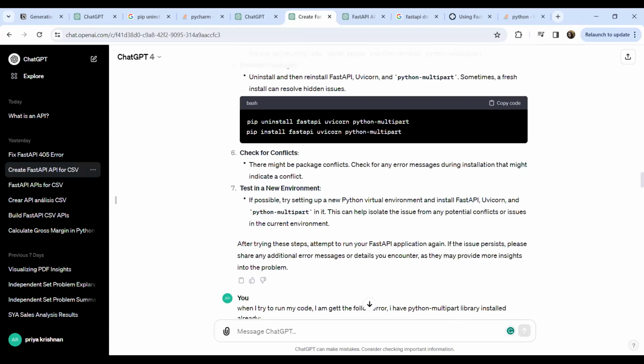I'm so sorry, Vidya. I think the error is because of the Python upload file that you're using, right? Whenever you import the upload file library, it has a dependency on this multipart. I think you're running it in PyCharm or VS Code. PyCharm itself has one environment, and whatever you create as a virtual environment has a set of its own.